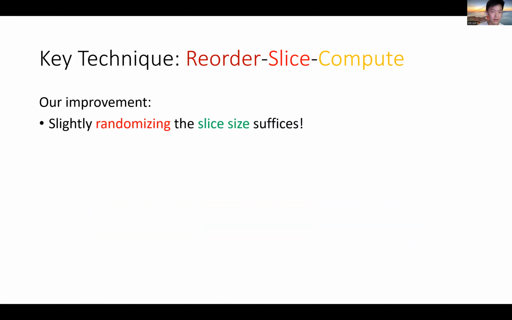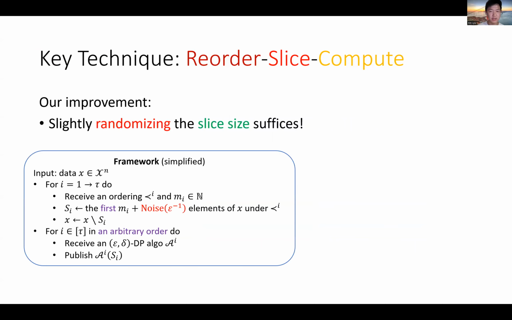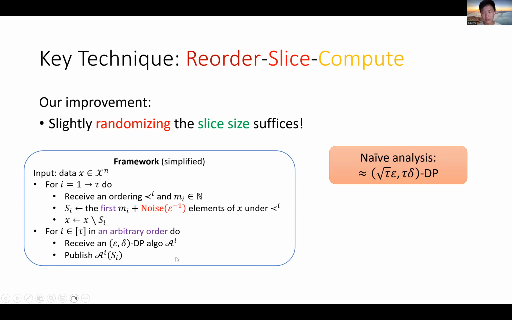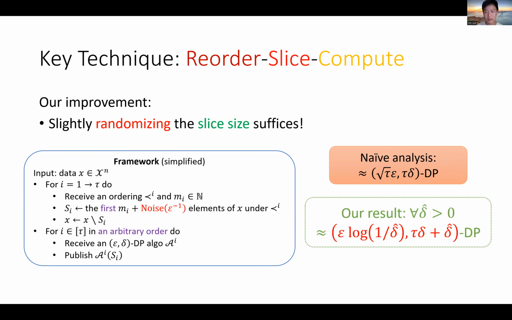Our idea for improvement is that if you just slightly randomize the slice size, it suffices to offer an improvement. So here is our framework, which repeatedly does reorder and slice, each time with the slice size slightly randomized, and then you can do arbitrary private computation on each slice. What we can show is that compared with the naive analysis, which gives you something like square root of the number of slices times epsilon private bound, we can get a privacy bound which is independent of the number of slices.